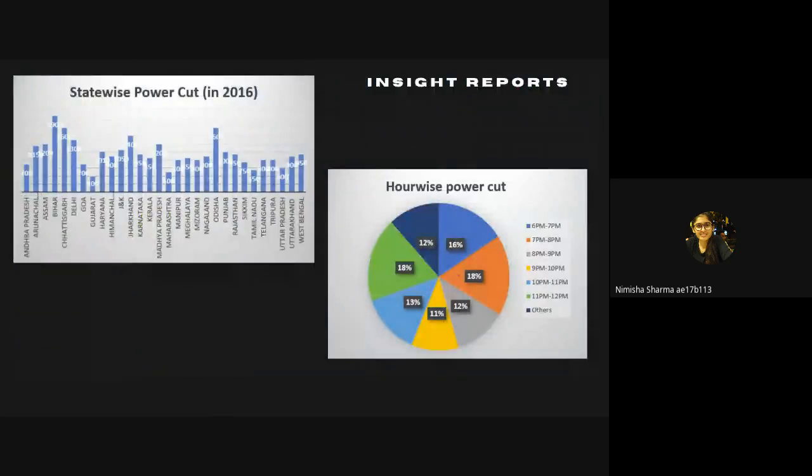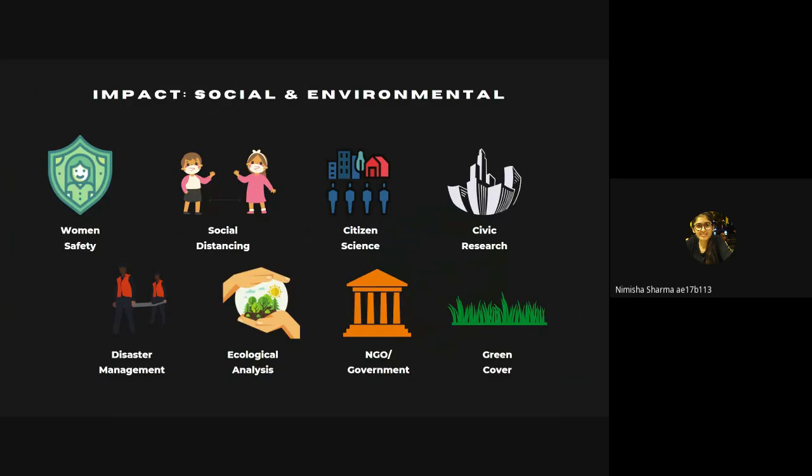Now, the insights and the reports are very important for giving us a few parameters which have a wide impact in the social and environmental sphere. They are for the welfare of the country and they range from women's safety, social distancing to civic research, disaster management, and ecological analysis. The government and NGOs can make decisions based on our insights and take critical decisions with better statistics.